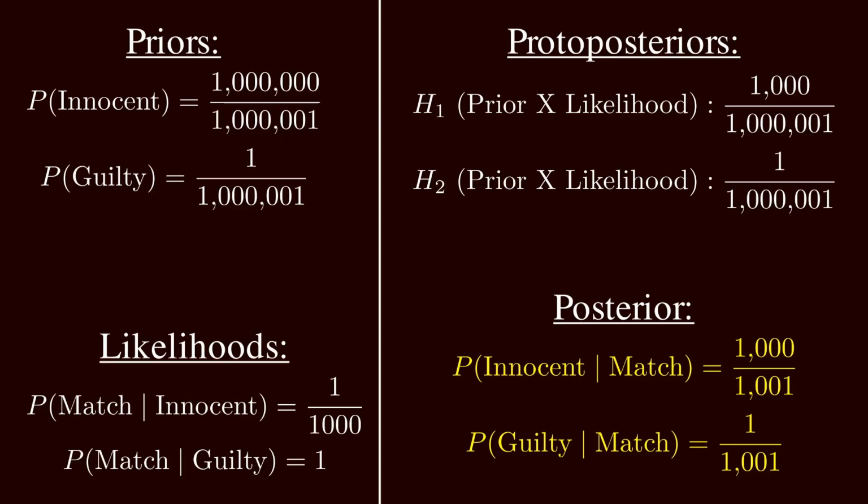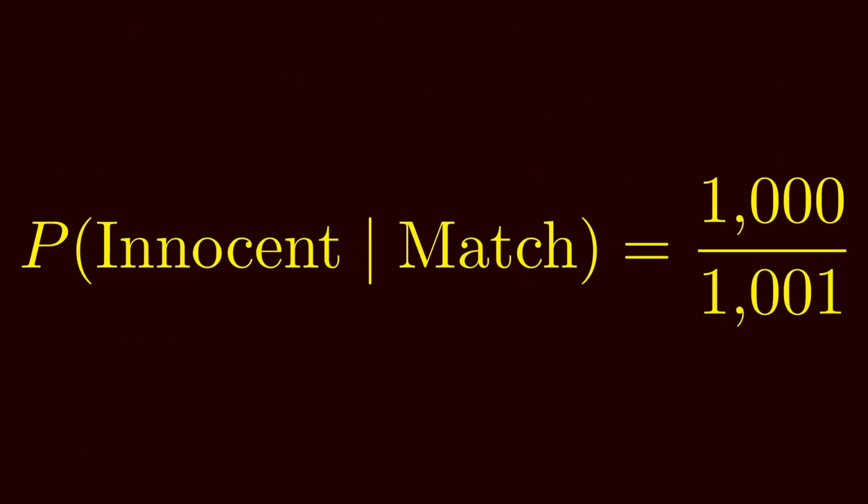It's almost guaranteed that the person who got dragged into this mess is innocent. And now this is very intuitive. Out of the 1,000,001 residents of the city, there is only one person who is guilty of this exact crime. Hence, the probability of guilty given a fingerprint match is 1 out of 1,001.